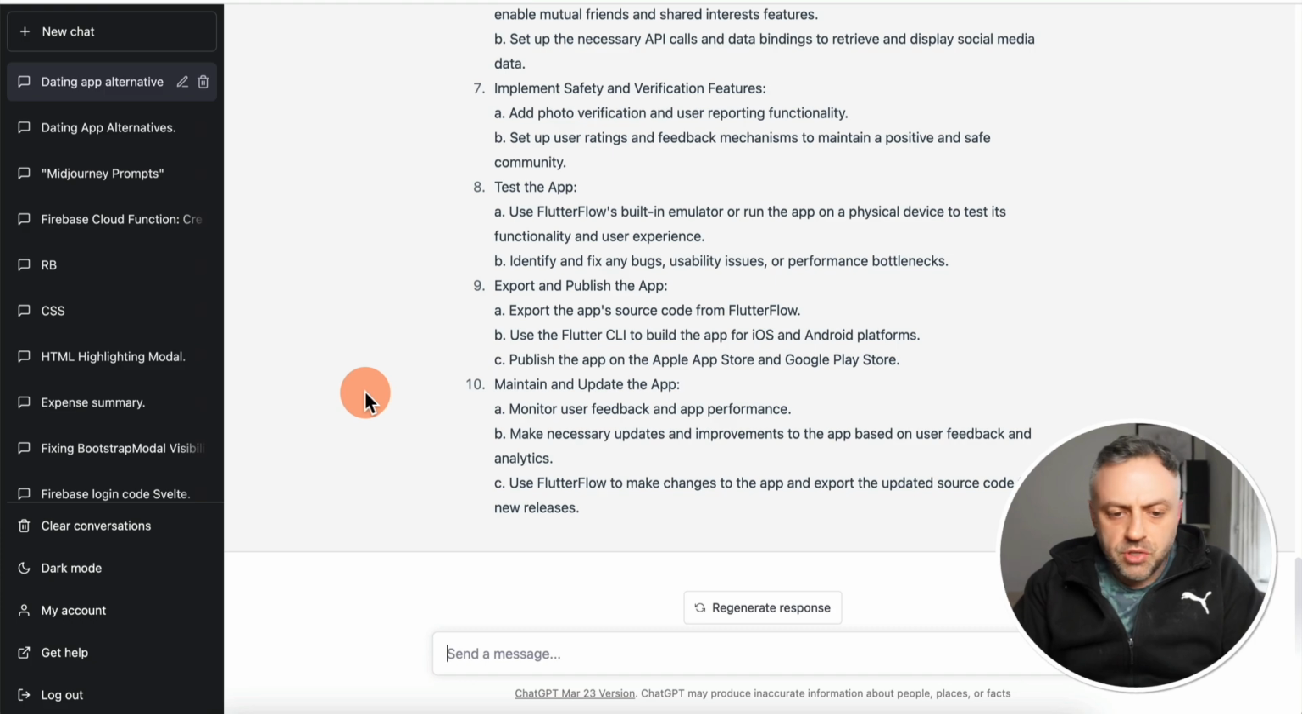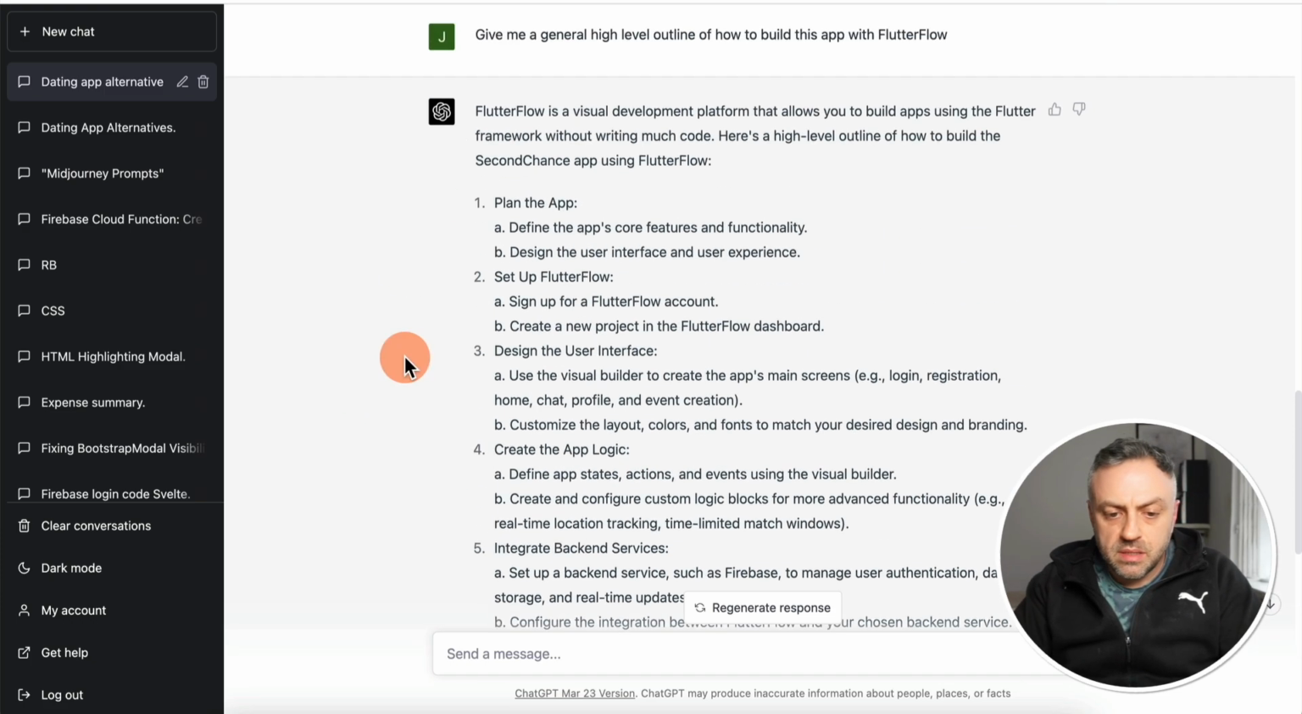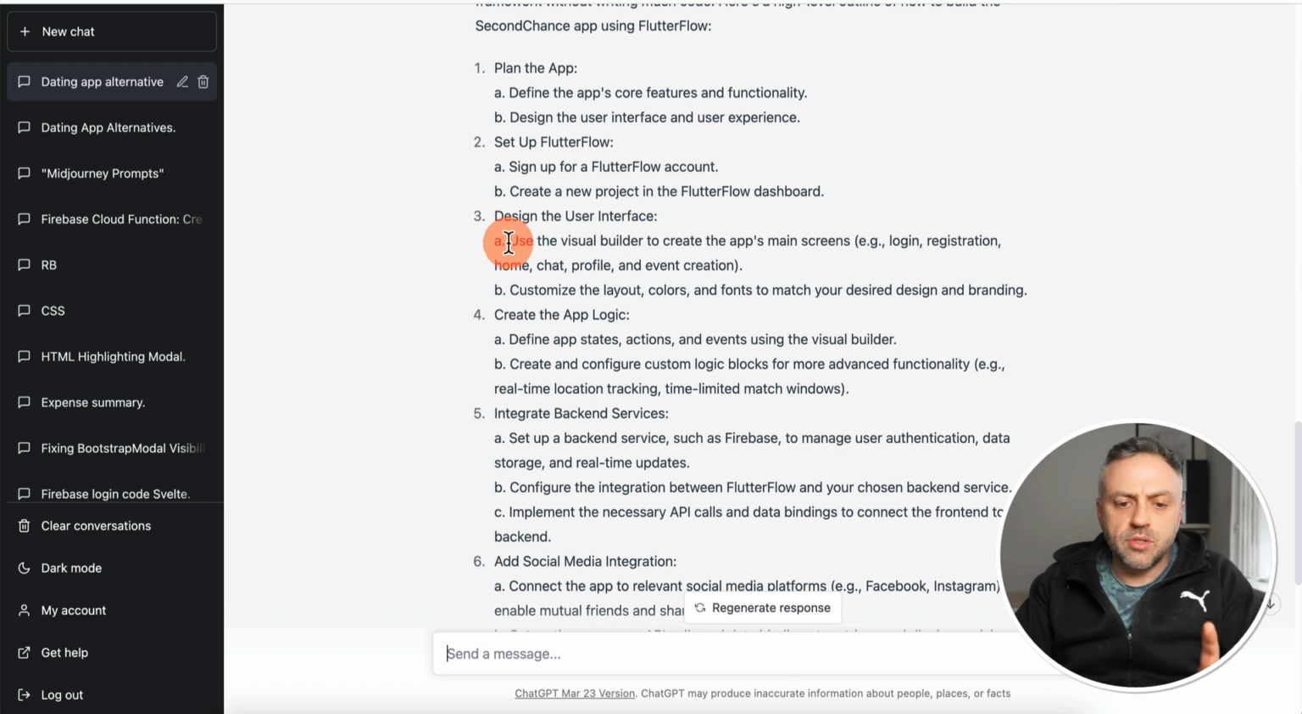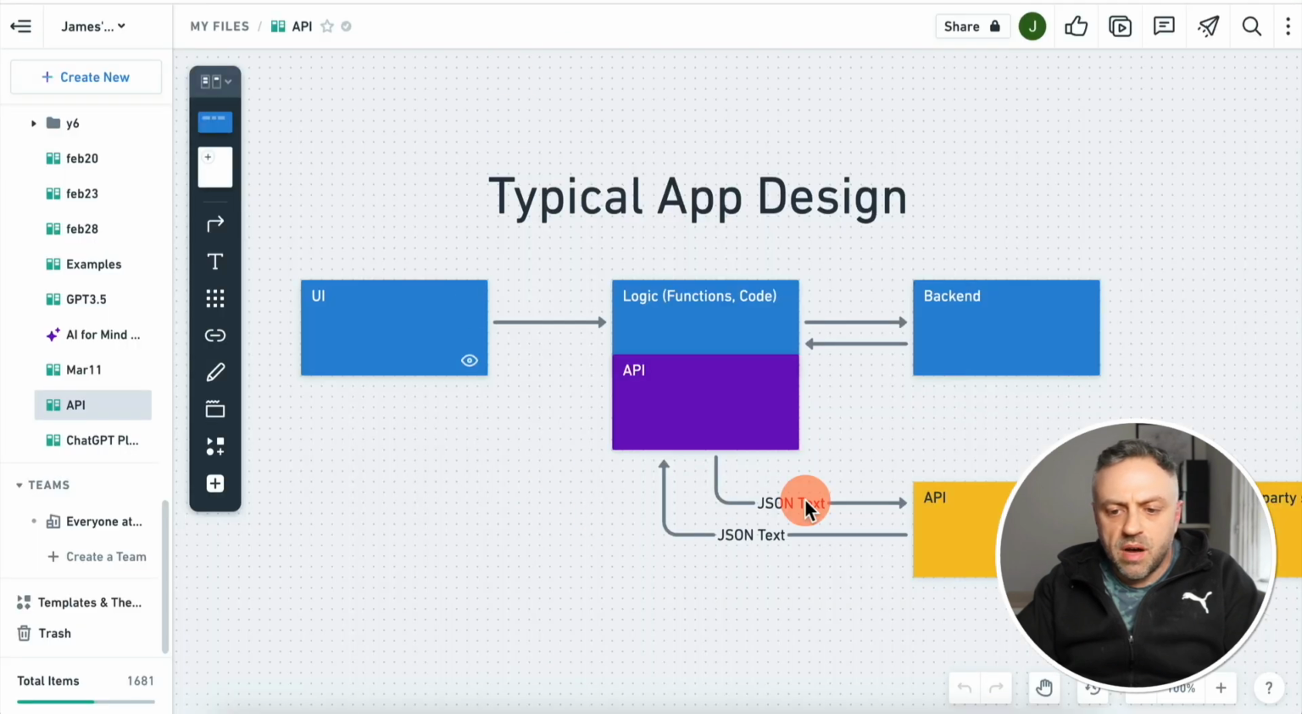All right, so it finished generating an answer and actually came up with 10 steps. And this is really, really interesting. It's telling us to plan the app, set up Flutterflow, design the user experience. So now we are getting somewhere interesting. It's saying use the visual builder to create the app's main screens, and it's actually listing the main screens. Now we can ask it for specifics, like screens, flows, things like that, and this is something I'm going to get to in just a second. Then it's talking about the app logic, and then integrating backend services. And it's exactly following this diagram.